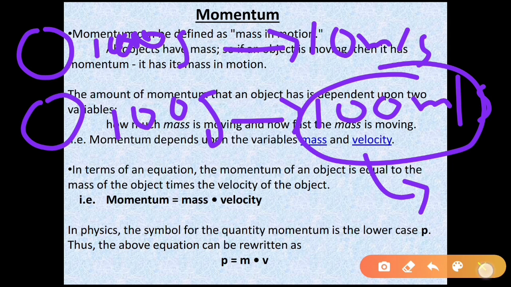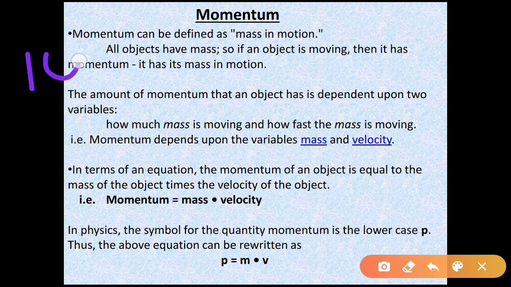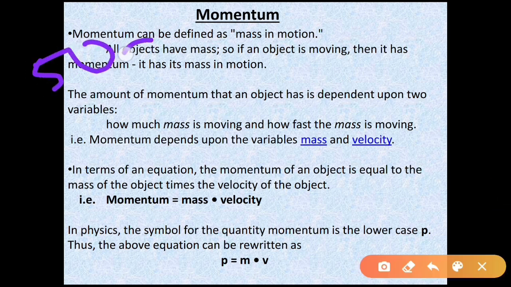Now, let us consider another scenario. Let us consider one ball like a marble, having a very small mass of, let us assume, 50 grams, and another ball having a mass of 1000 grams.